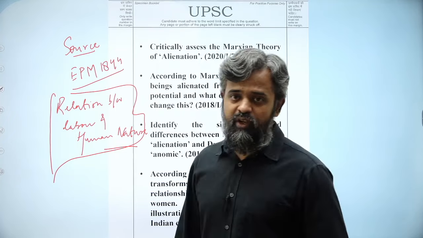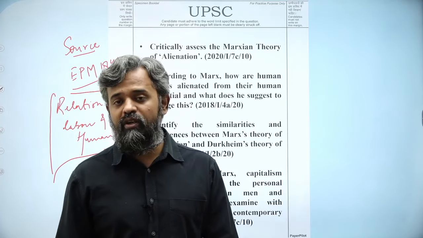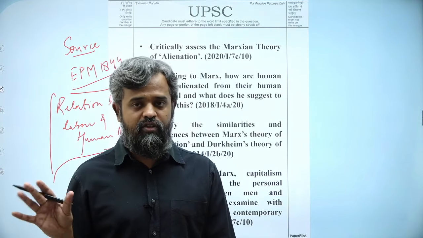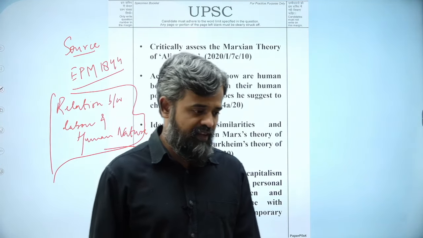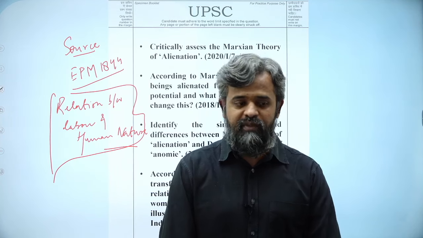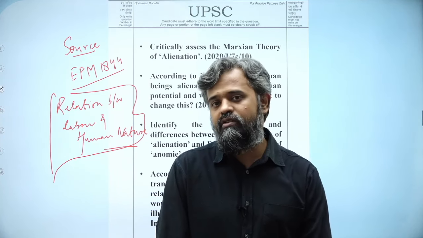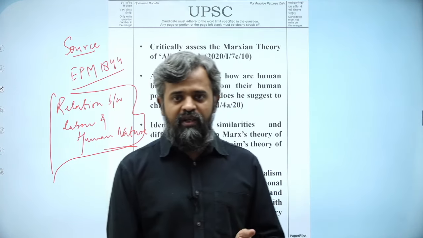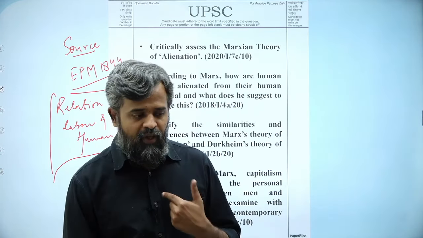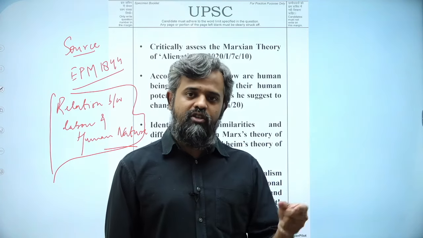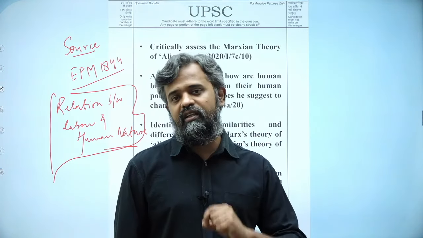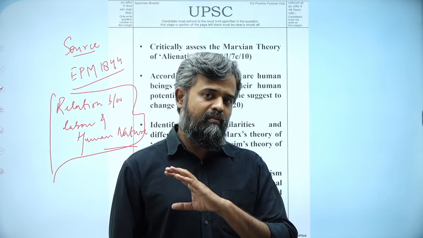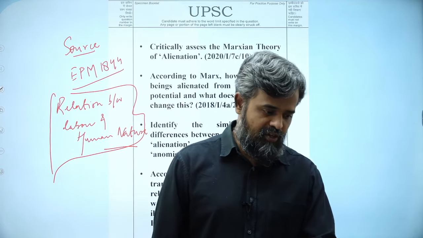So the relation between labor and human nature was perfect all along. But because of these exploitative relations of production, this gets completely perverted by capitalism. So alienation informs us about the peculiar form that our relation to our own labor takes under capitalism. So keep these pointers in mind. These will make for a fantastic introduction.